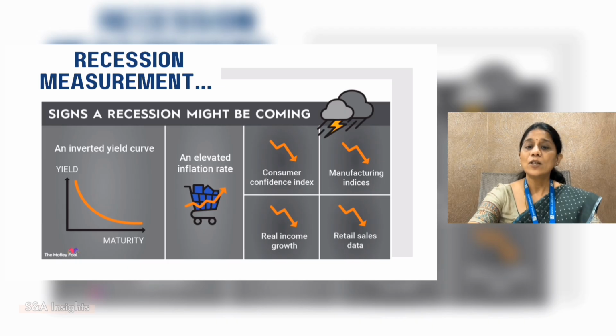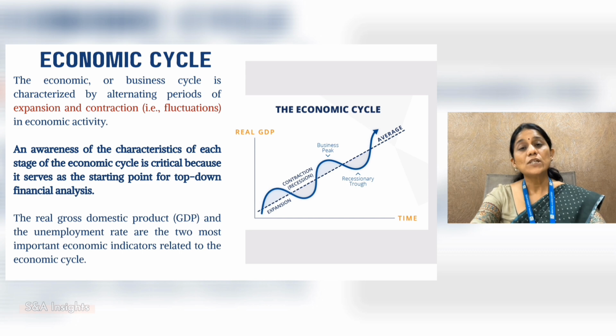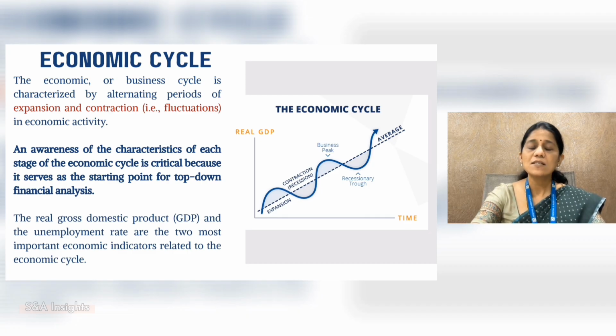The other main component to be seen is the economic cycle. The economic cycle, also known as the business cycle, is characterized by alternating periods of expansion and contraction, that is, fluctuation in economic activity. Awareness of the characteristics of each stage of the economic cycle is critical because it serves as a starting point for top-down financial analysis. The real gross domestic product and unemployment rate are the two most important economic indicators related to the economic cycle. Generally, it is divided into four stages: expansion, business peak, recession, and trough.